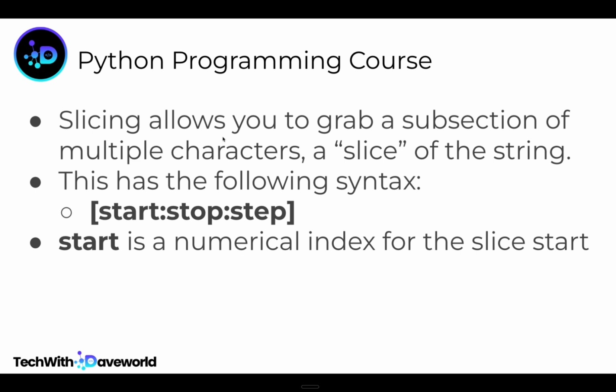Slicing allows you to grab a subsection of multiple characters, a slice. So you can say, okay, I want to grab the word from H to L, so HEL, and that's what's called slicing. It's as if you are taking a bread and you are taking a slice of the bread. So in Python, you can also slice characters. You can take the characters that you want from a particular variable or a particular list item.